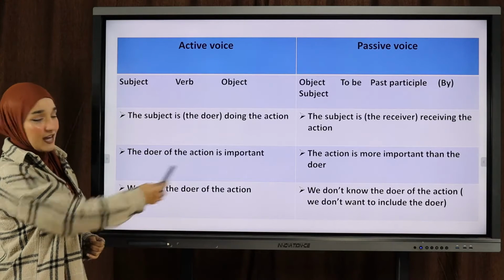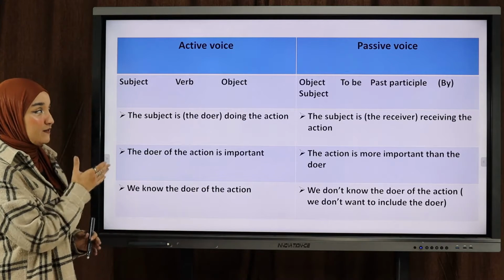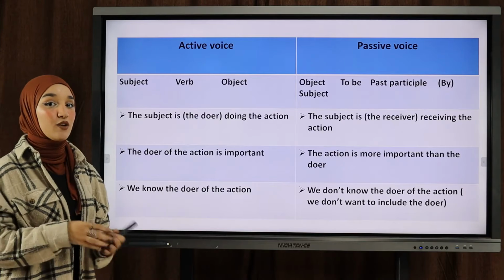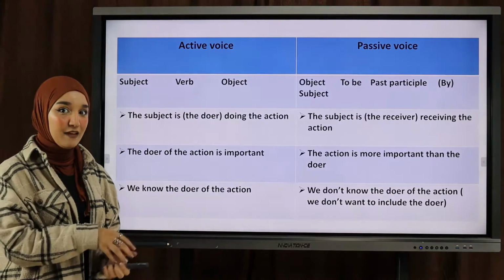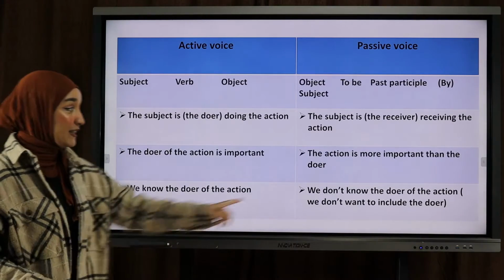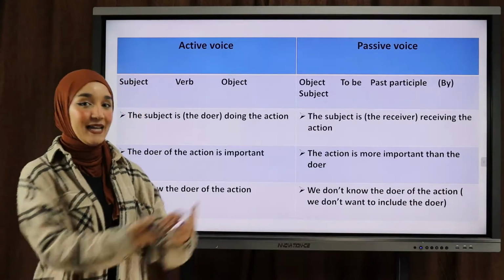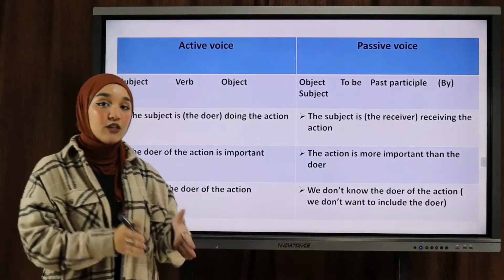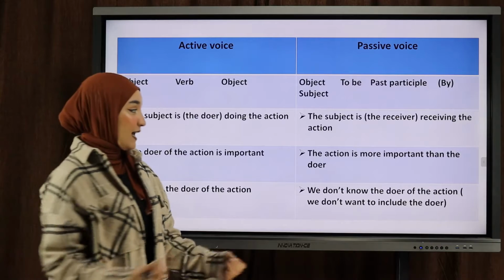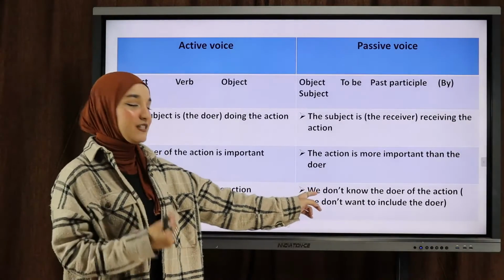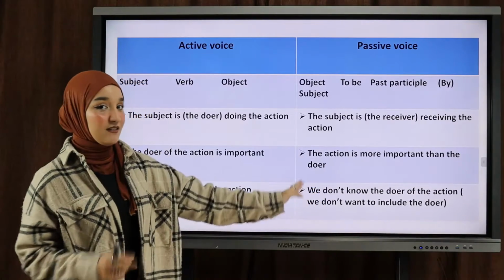The doer of the action is important in the active voice. So Katie is important because Katie is the thief in the example, okay? But in the passive voice, if I say, my bag was stolen, okay, by Katie, or my bag was stolen, here I am putting more emphasis on the action, not the doer.